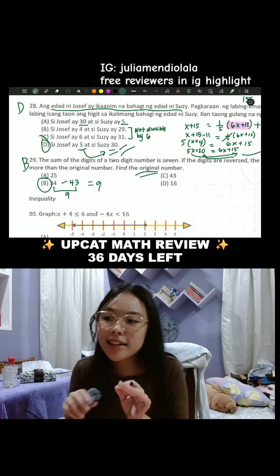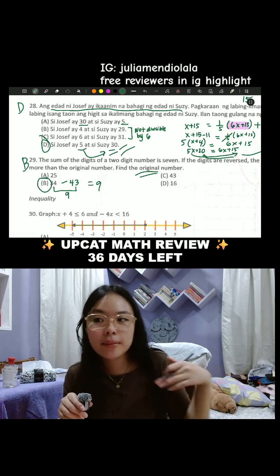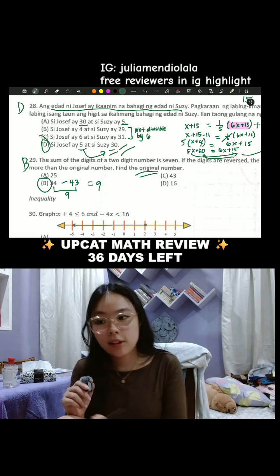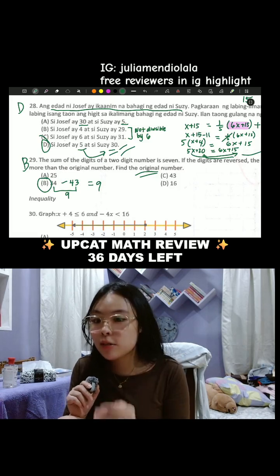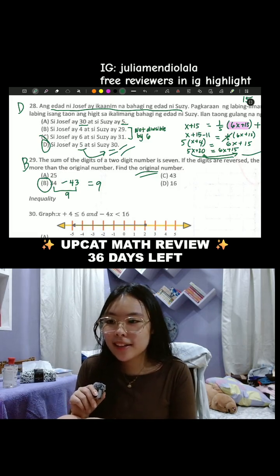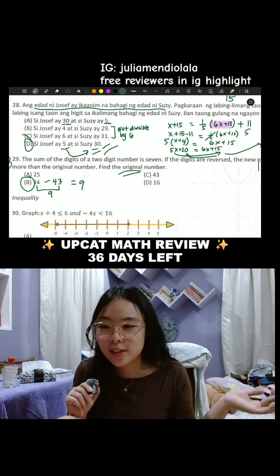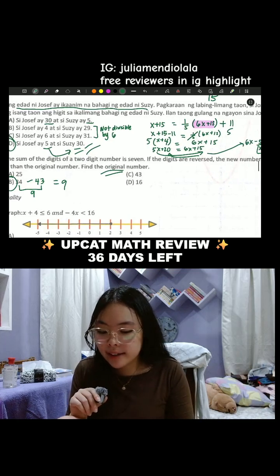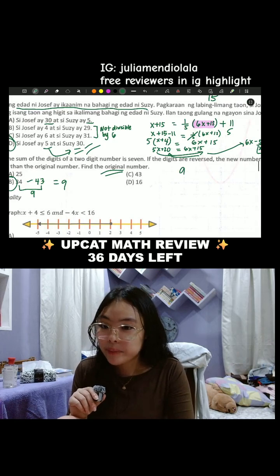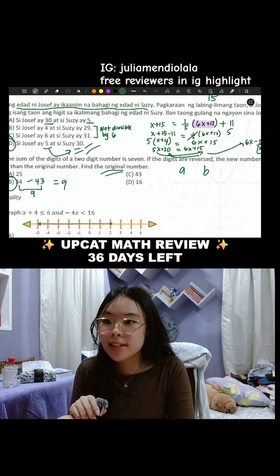Kunyari kasi magkakalayo yung choices. Mostly pagdating sa UPCAT, madali yung choices. But if pretend malayong choices, what you're gonna do lang is A as the first digit, B as the second digit. Kunyari, tens digit kasi siya.